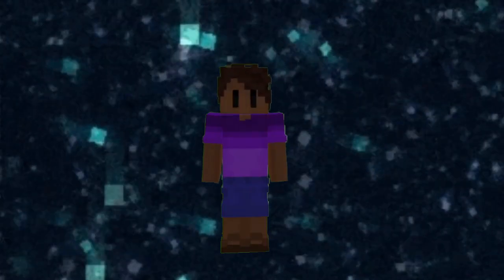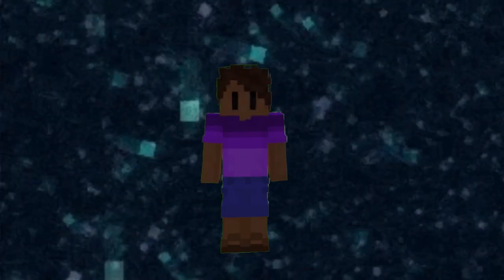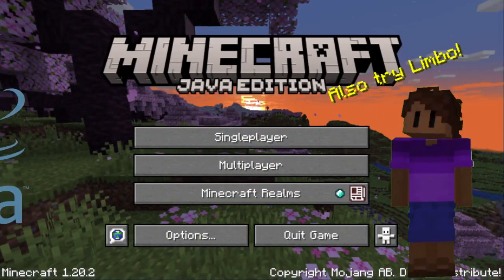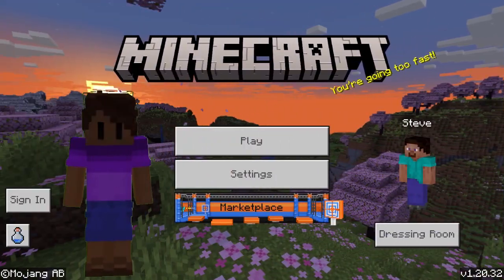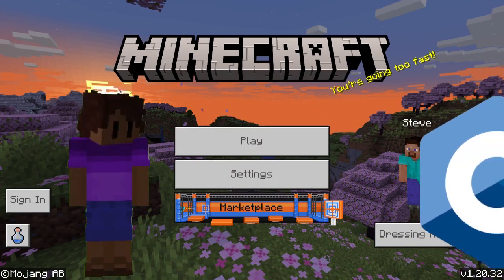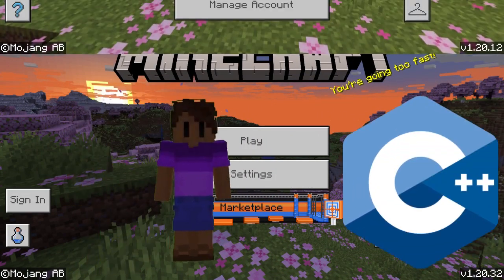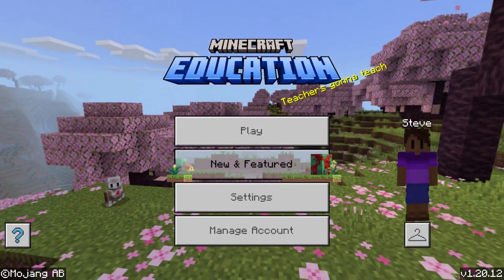You probably already know a handful of Minecraft editions, with the two main ones being Minecraft Java Edition, written in Java, and Minecraft Bedrock Edition, written in C++, with the other well-known one being Minecraft Education, formerly known as Minecraft Education Edition. They dropped the word edition just like they dropped the programming language Java, because everything except a few old editions are coded in C++.